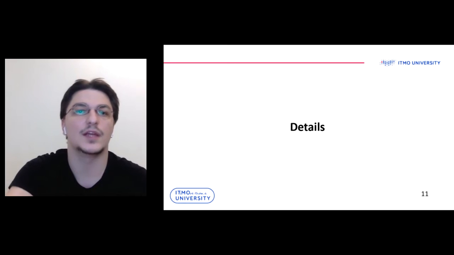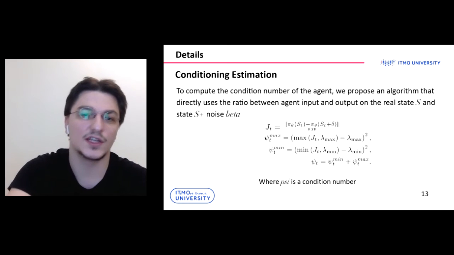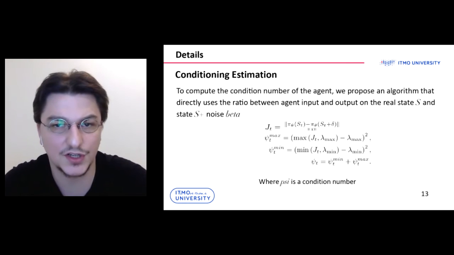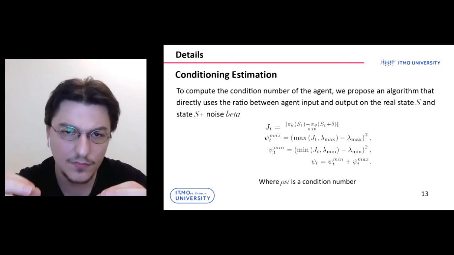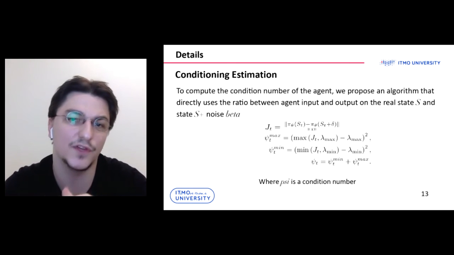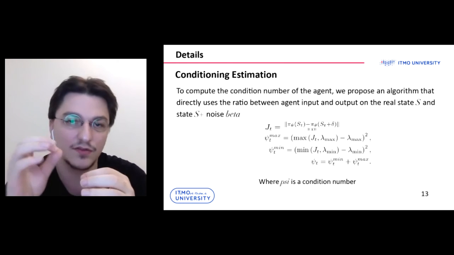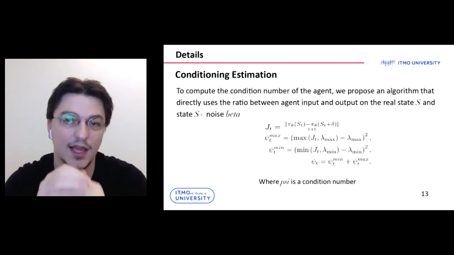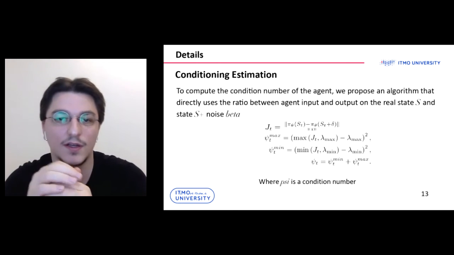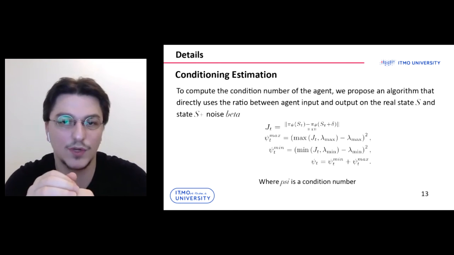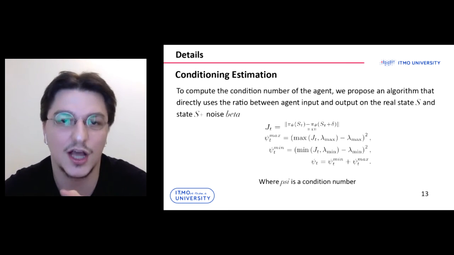So let me now describe some details of our work. Firstly, let's describe the algorithm of conditioning estimation in more detail. To compute conditioning in reinforcement learning agents, we feed 2 mini batches at the same time to the agent. The first batch consists of the real environment states at some time step, and the second batch consists of the same states, but with some added noise, delta, to these states. And then we can estimate how the change affects the agent output.